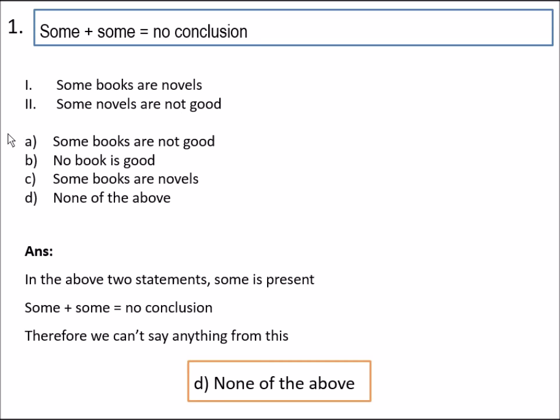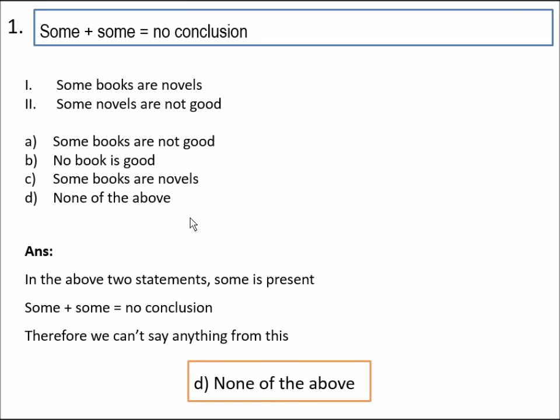And 4 options will be given, and you need to find the correct one. In both statements, some is present. So we know that some plus some results in no conclusion. None of the options will give the answer. Therefore we can't say anything from this, and the answer is none of the above.